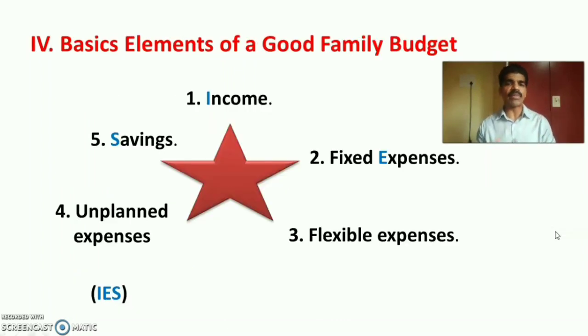Next is basic elements of a good family budget. There are 5 important elements in a family budget. First is income, second is expenses, that is fixed expenses, flexible expenses, unplanned or unexpected expenses, and savings. In short, we can make 3 important elements, that is IES: income, expenses, and saving. Expenses include fixed, flexible, and unplanned or unexpected expenses. Let us discuss these elements in detail.